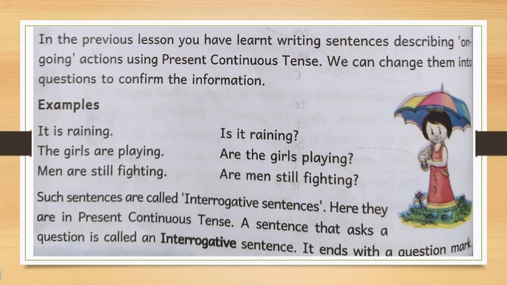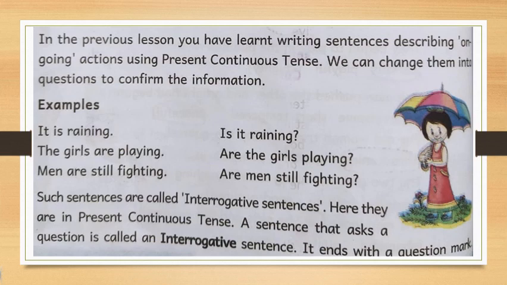For example, it is raining, it is present continuous tense, so that will be changed as is it raining. So here comes the question format. Is it raining? Always the interrogative sentence gives us some information. That means if you need some information, you have to change it into an interrogative sentence. If you question anything, that means you are interested to know some information from someone. Then only we use question forms.